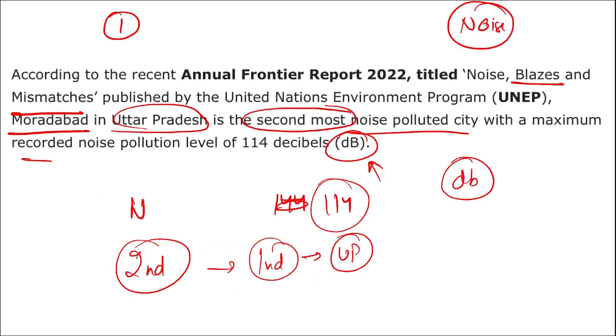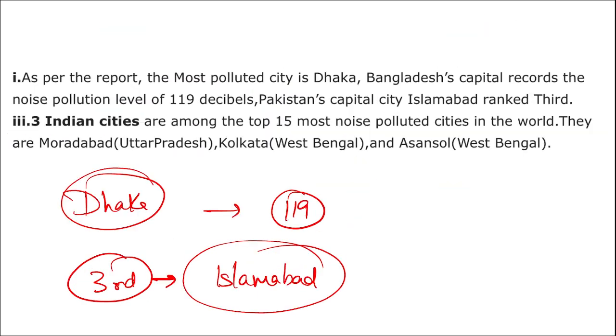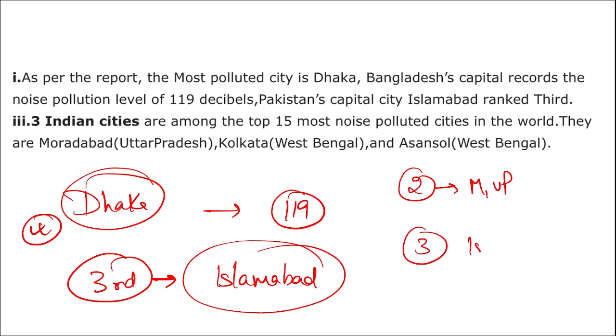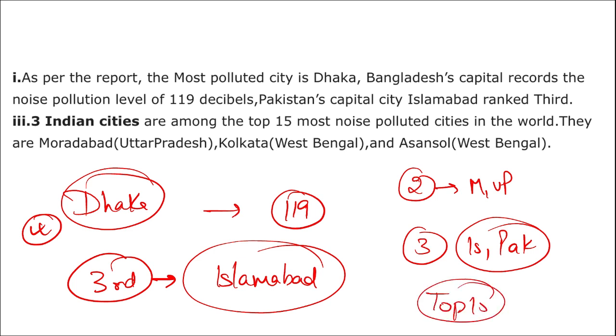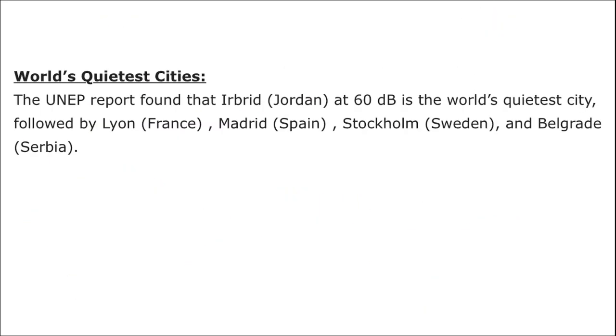So let's revise the three cities again. Which is the most noise polluted city in the world? It is Dhaka, the capital of Bangladesh. Second is Moradabad in UP. Then third is Islamabad, the capital of Pakistan. Another thing you need to remember: there are three Indian cities in the top 15 list of the most noise polluted cities in the world. First, as we saw, at second rank is Moradabad. Then Kolkata, West Bengal, and Asansol of West Bengal are also among the most noise polluted cities in the world. So this is data that you need to remember.